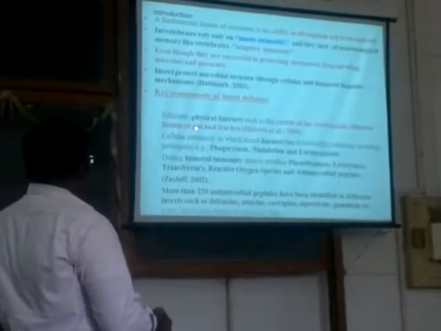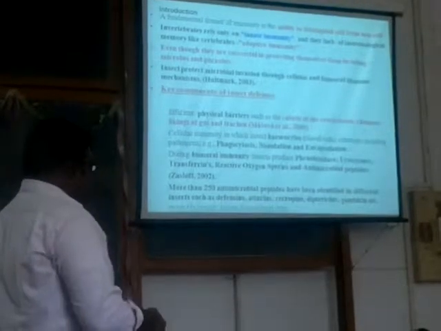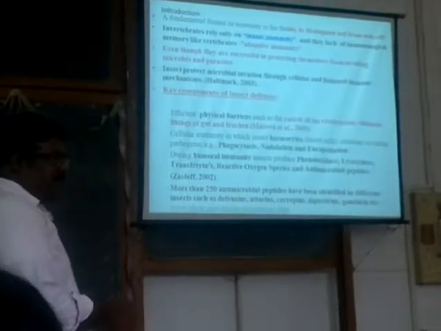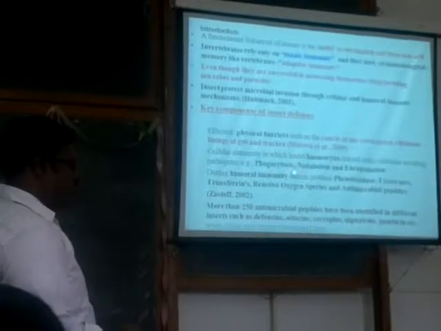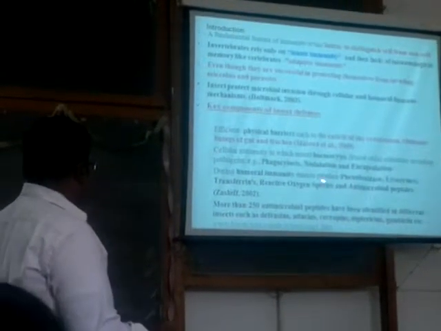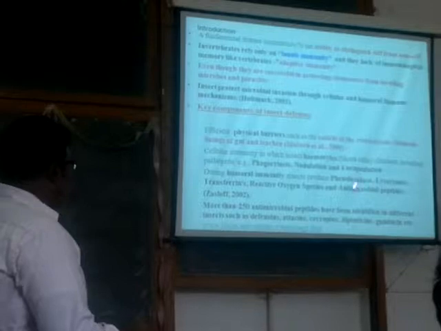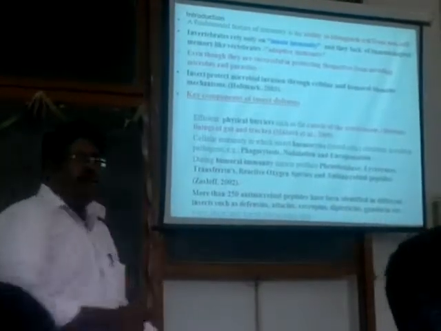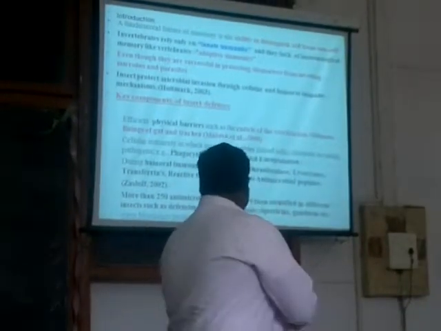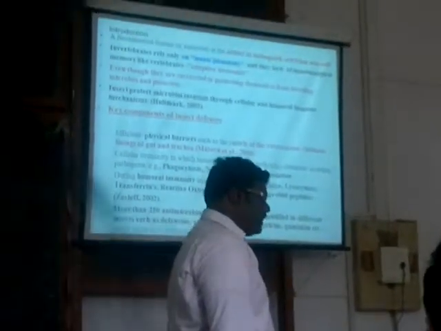The first defense mechanism is being shown by the cuticle of the exoskeleton, chitinous and the Golgi factor. And as well, two components play a major role in immunity, cellular and humoral immunity. Under cellular immunity, various types of hemocytes play the role of phagocytosis, nodulation, and encapsulation. Whereas during humoral immunity, phenol oxidase, lysozyme, transferrin, reactive oxygen species, and antimicrobial peptides play the major role. So far, more than 250 antimicrobial peptides have been identified in insects, such as attacin, cecropin, gallerimycin, and gomesin.